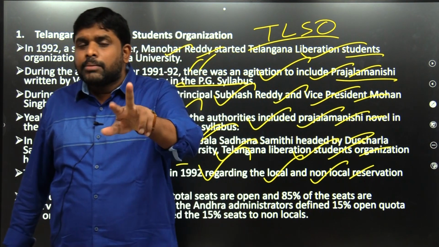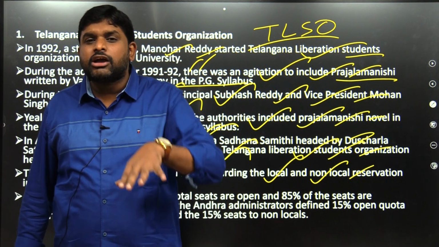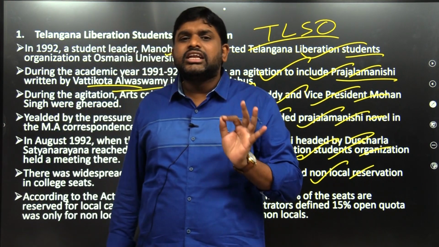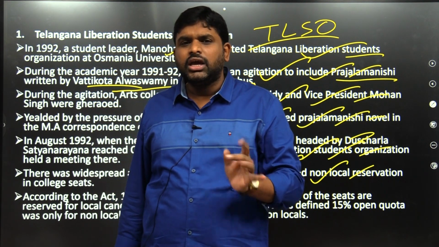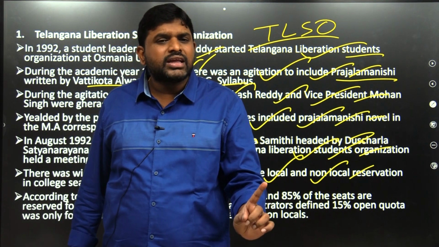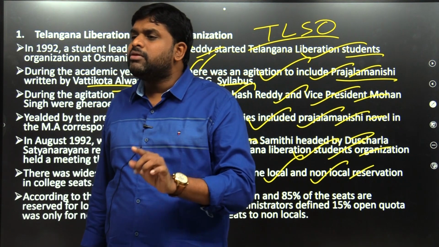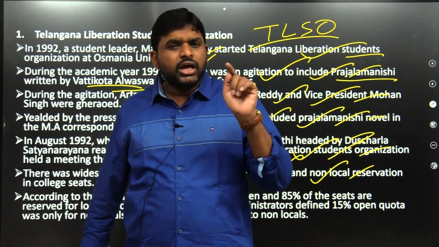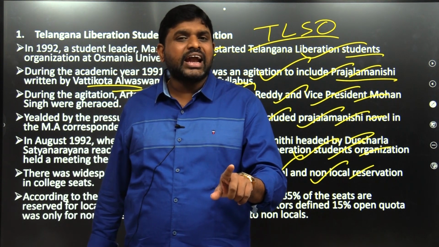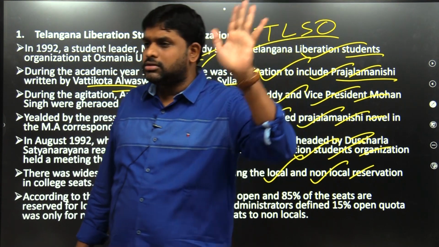But at the time, parallelly, a conflict was happening over reservations in the colleges of Telangana state under Osmania University: 15% will be for open category, 85% will be for local category. But the authorities, how did they do it?